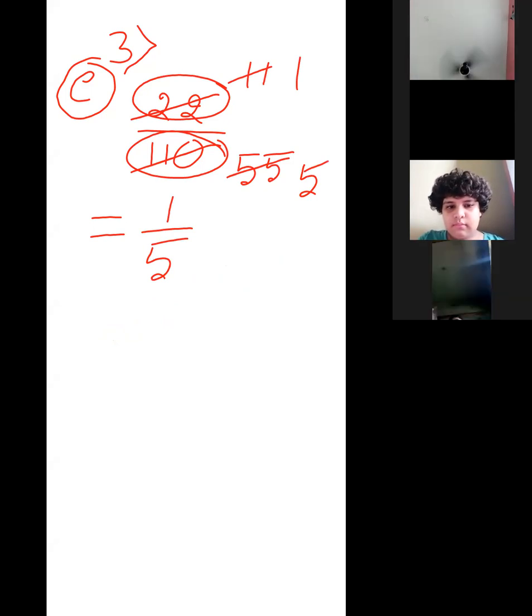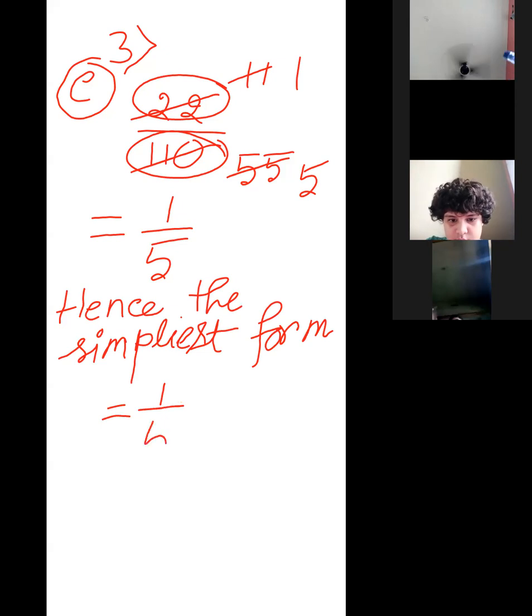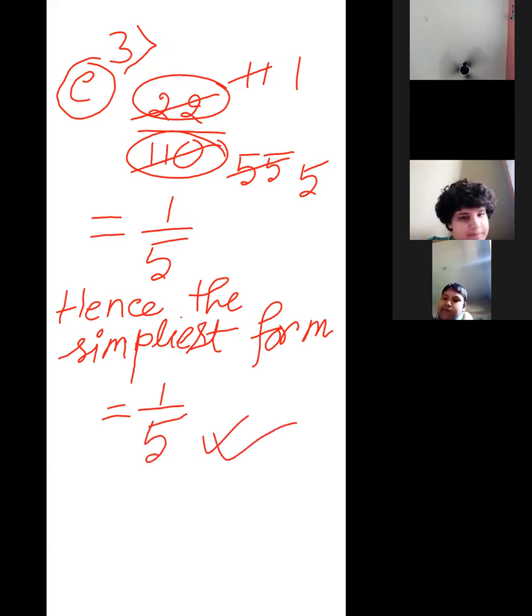Now write the answer. Hence, the simplest form is equal to 1 by 5. Got it?